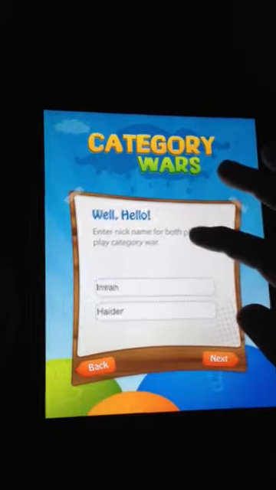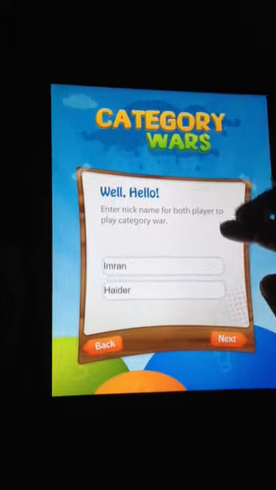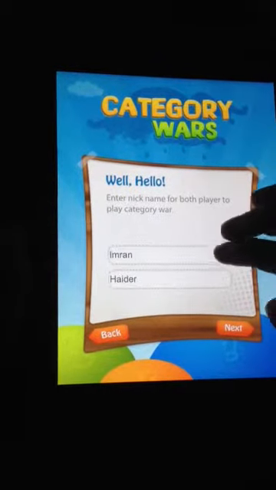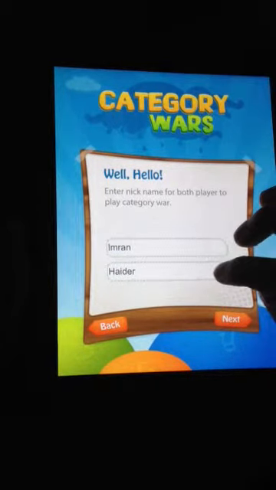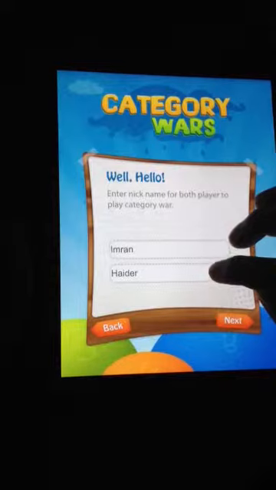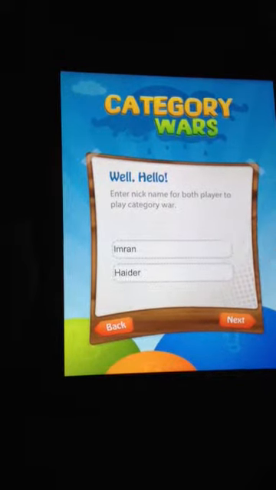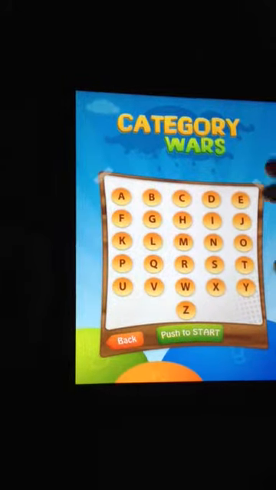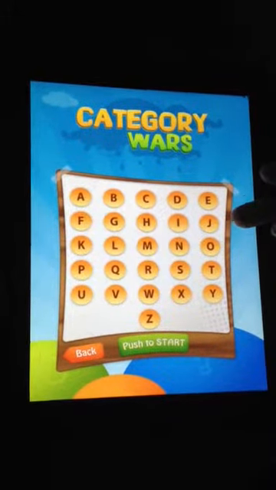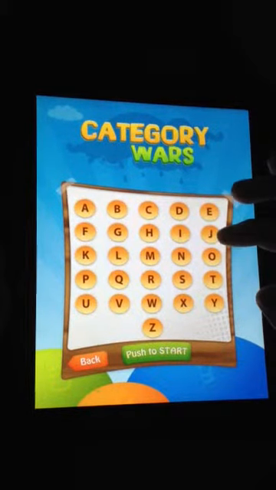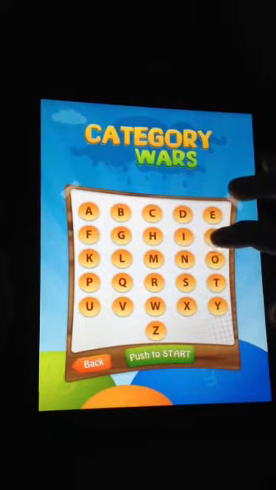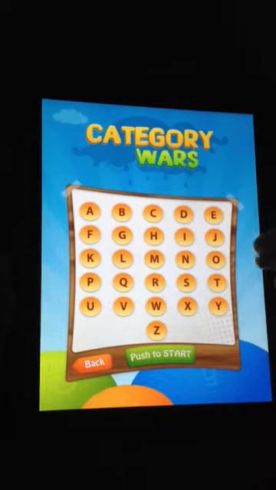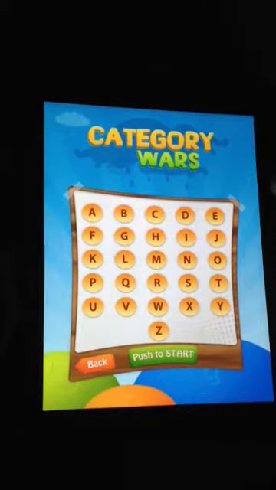So here we will enter the names or the nicknames of both the players, like my name Imran, and the other player could be Heather. Next, on this screen we will do a random selection of letters, according to which the questions would come.